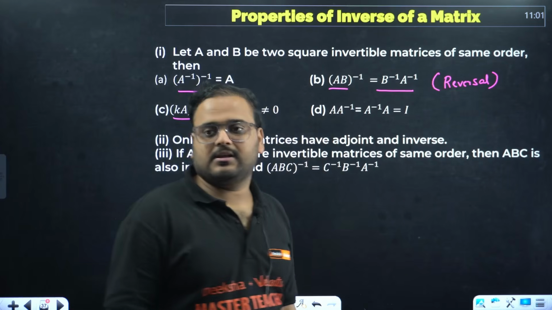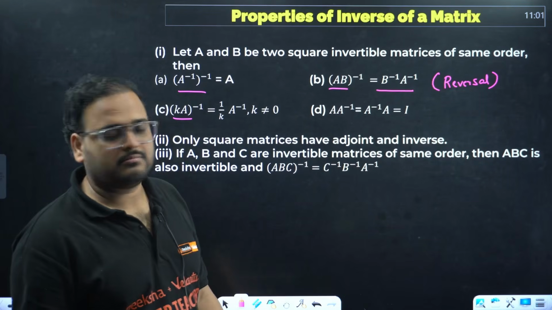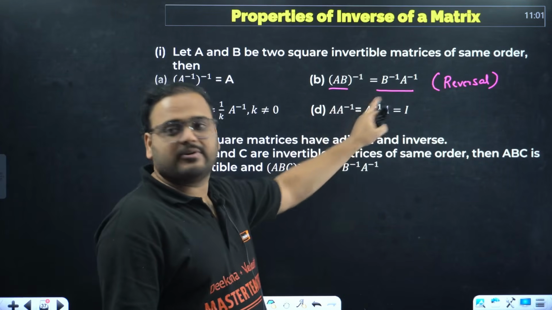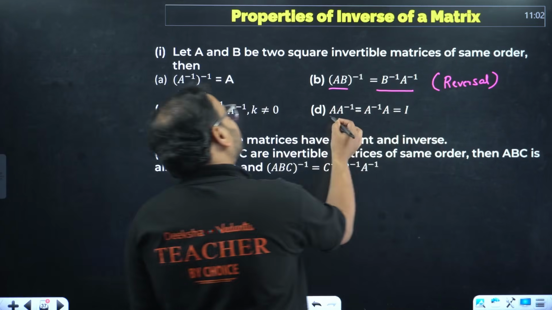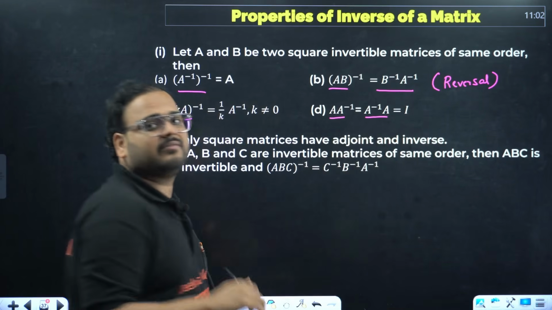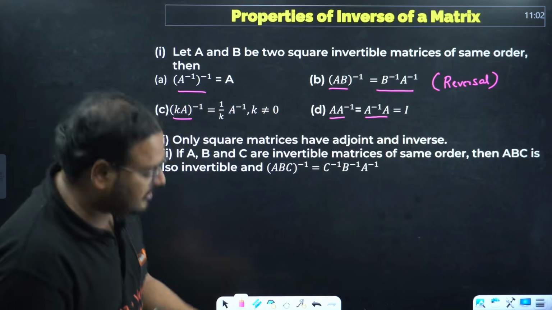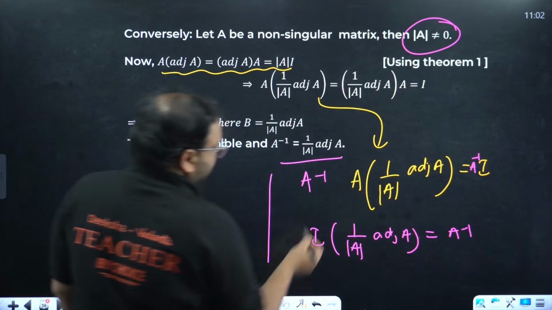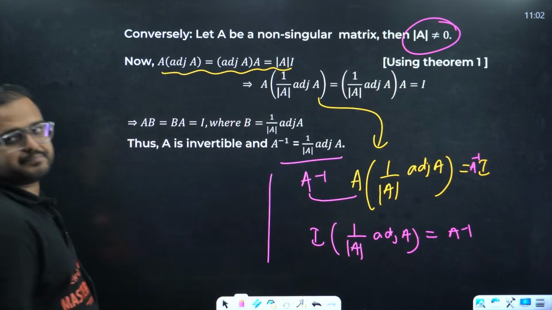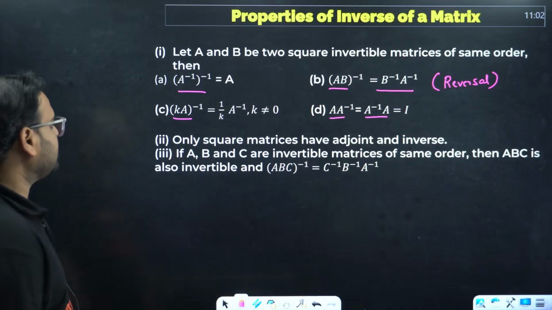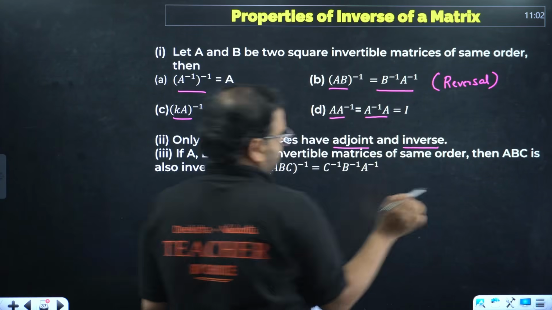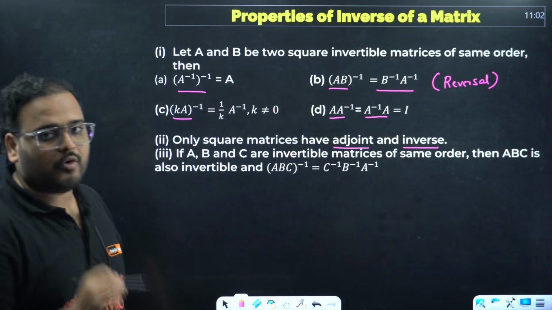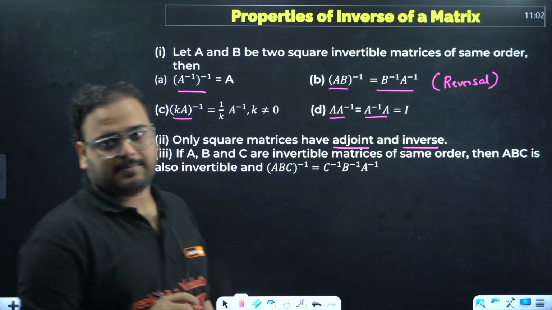A times A inverse is what? Simply A inverse times A, which equals I. If you multiply the matrix by its own inverse, the result is the identity matrix. I used it over here. Please check, A inverse A is I. Only square matrices have adjoint or inverse. This property is not true for rectangular matrices.